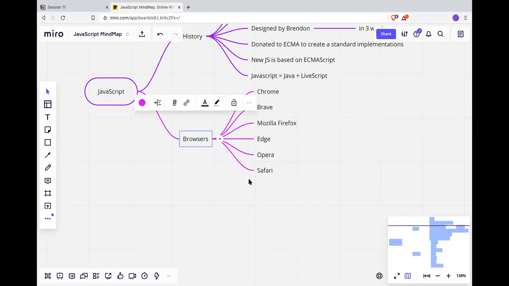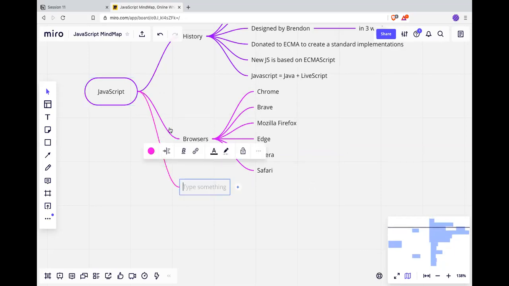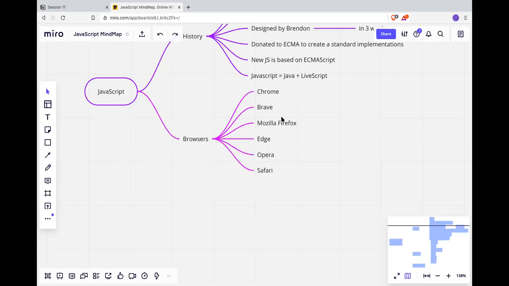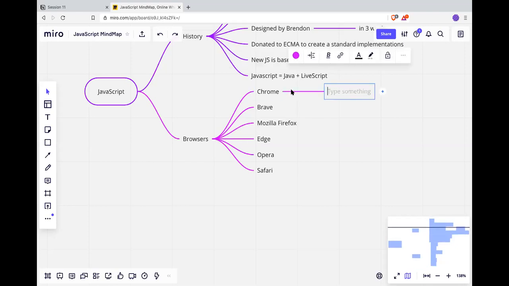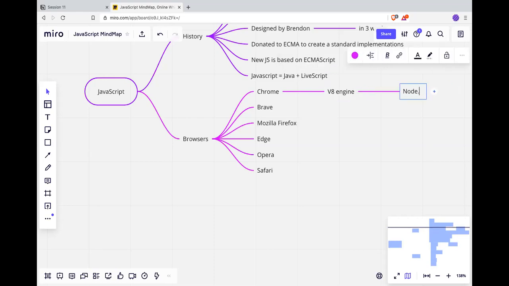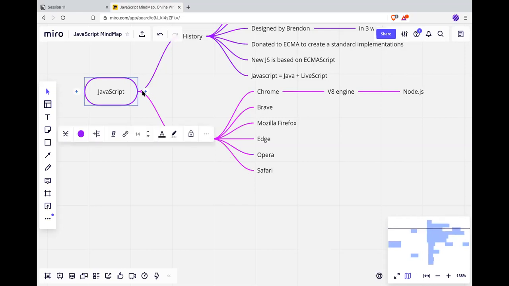That concept related to the Google V8 engine. Okay. So basically, I can say that I'll just write here: V8 engine basically gave birth to Node.js. Correct? Next.